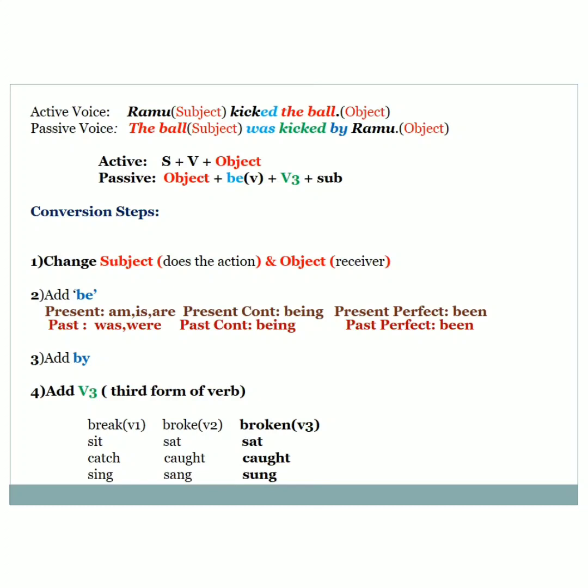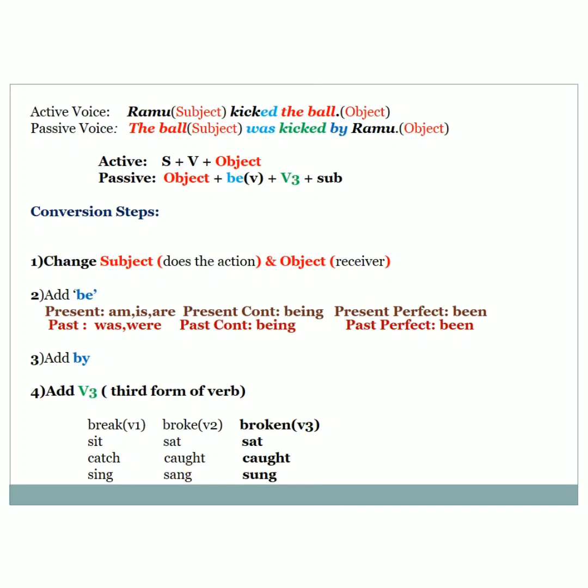Okay, identify the V3 form. We have learned in our younger classes, in grammar classes, the three forms of the verb. See here, break, broke, broken. Break is a base form, broke is a past form, and broken is V3, which is a past participle. And we have also done many exercises on it. Sit, sat, catch, caught, caught, sing, sang, sung.